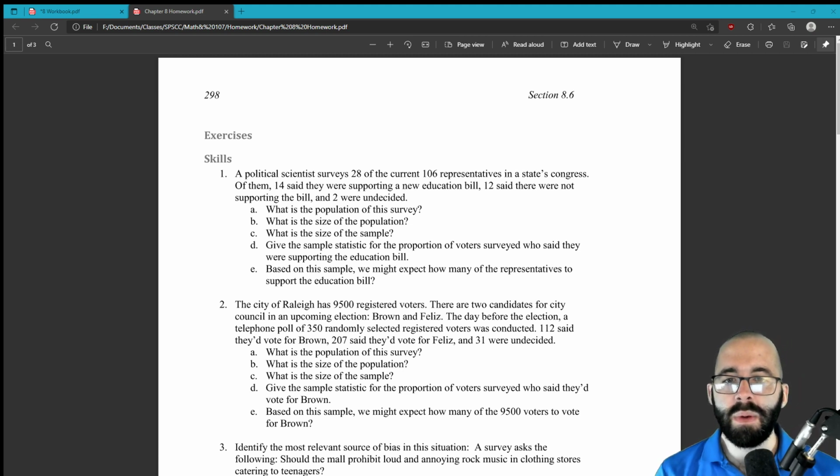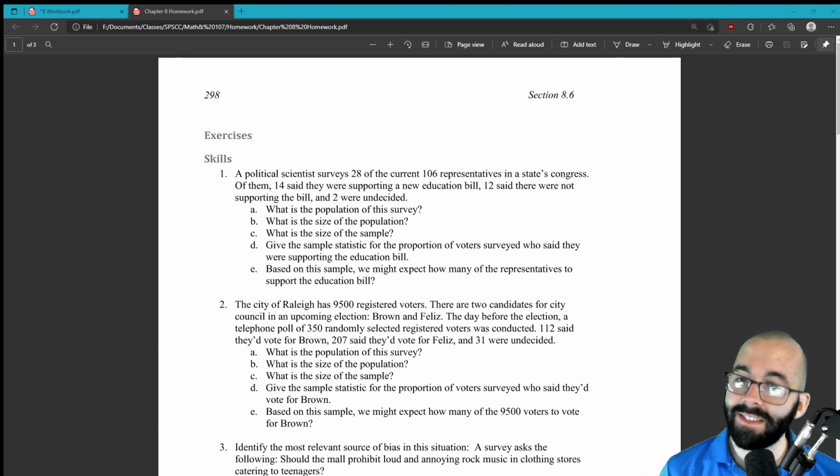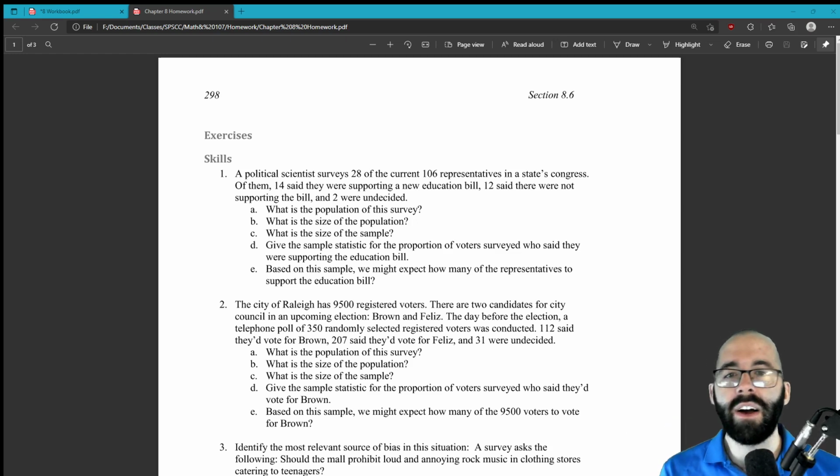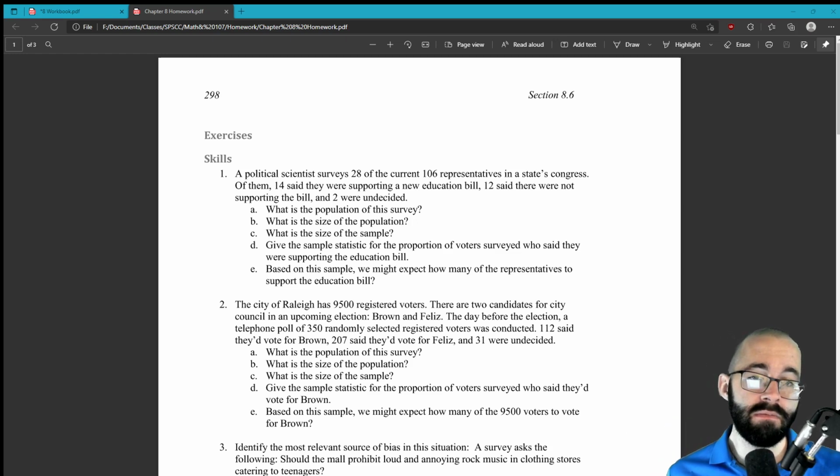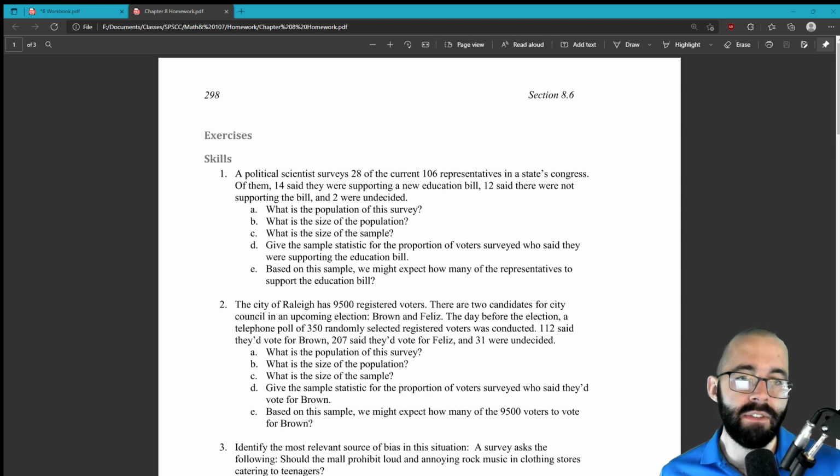And based on this sample, we might expect how many representatives to support the education bill, provided there's no sampling bias. So if about half the people that we surveyed support it, then maybe half of the total people support it. So yeah, maybe 53 representatives, or half of them, however you phrase it. 53 is probably better, but that's basically what we're doing.